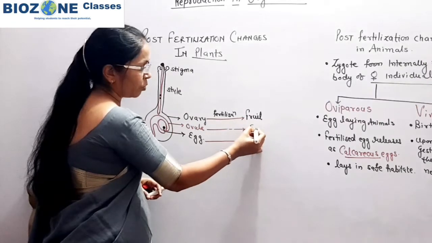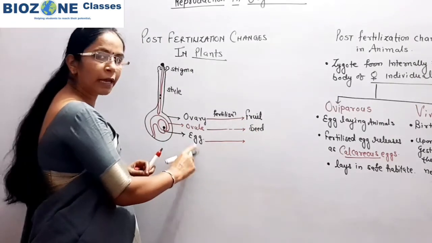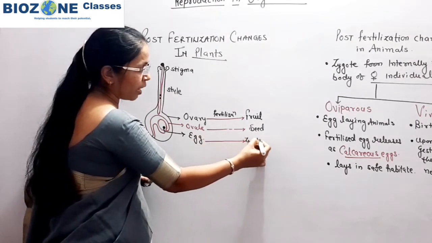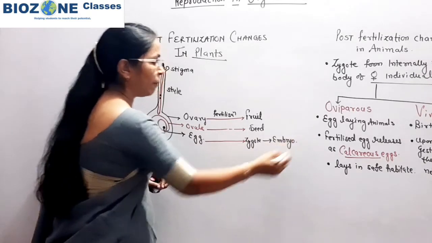The ovules develop into seed, and the egg first develops into zygote, and then this zygote converts into embryo.